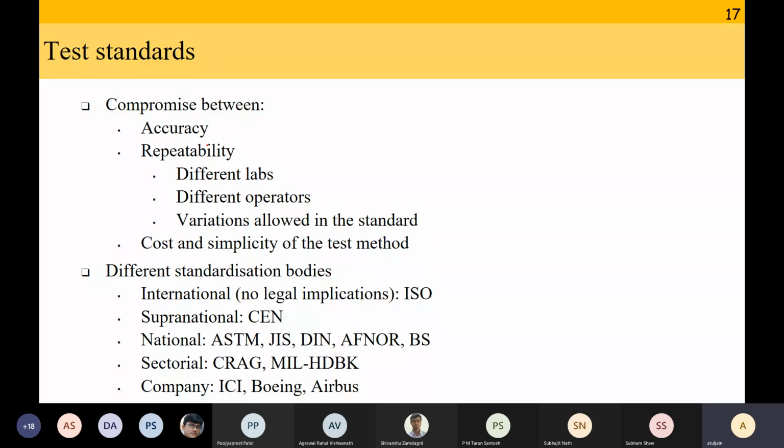So these test standards are taken very, very seriously. You cannot do a test based on whatever sample size you like or whatever lab equipment you have. Rather, a test standard is given where everything is clearly defined, that this is the width, this is the dimensions, etc., and then you do the test. And also the choice of the standard that you are going to use depends on which country you are in, which sector you are targeting, which company you are doing the test for, etc.